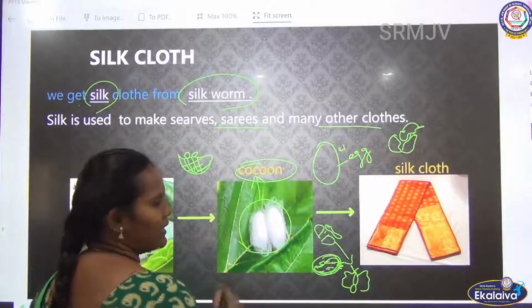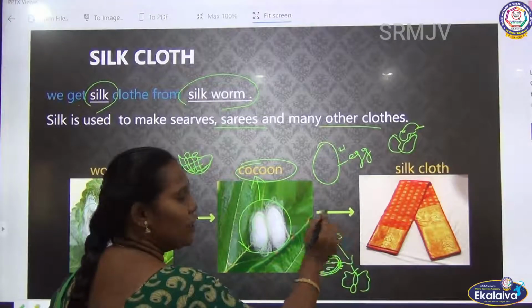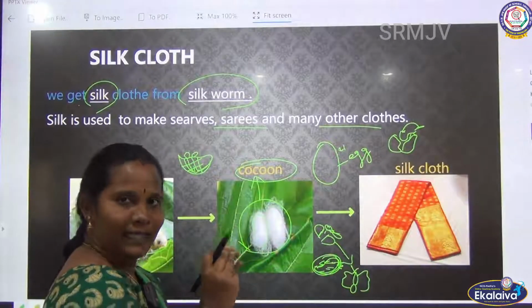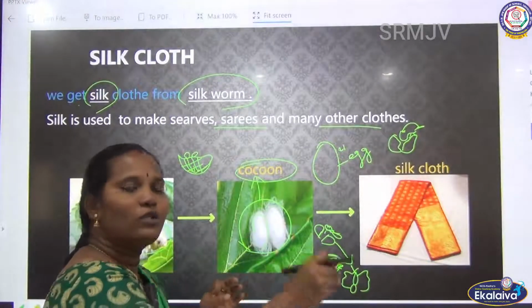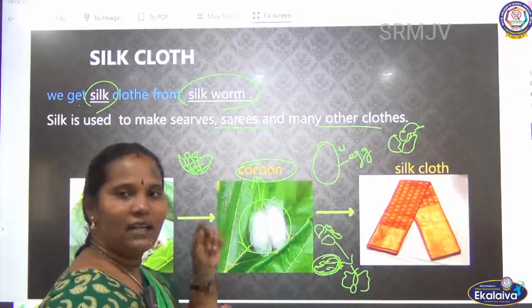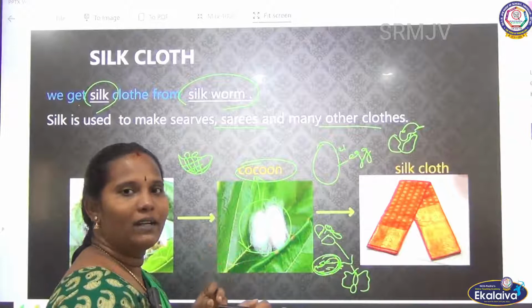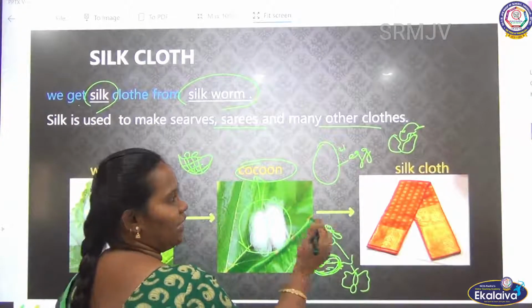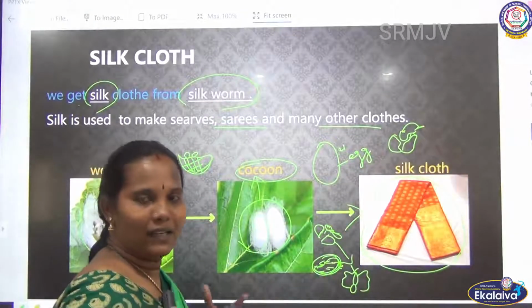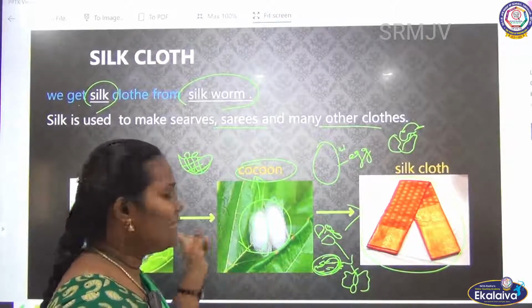If they stop at the cocoon stage, they divide the cocoon, the larva is removed from the cocoon, and then they use this cocoon, which is the nest of the worm. The cocoon is soaked in water, after that they can remove it like a thread. We saw the cotton thread, no? In the same way we remove the thread from the cocoon. From this thread we get silk cloth. We use silk sarees and silk skirts. This costly silk we get from the silkworm.